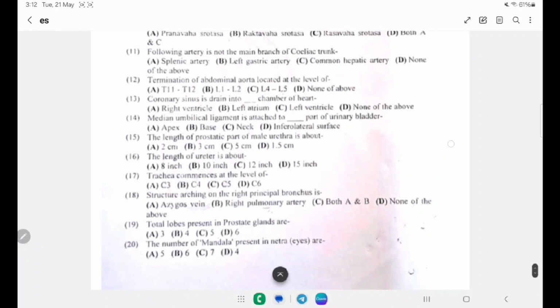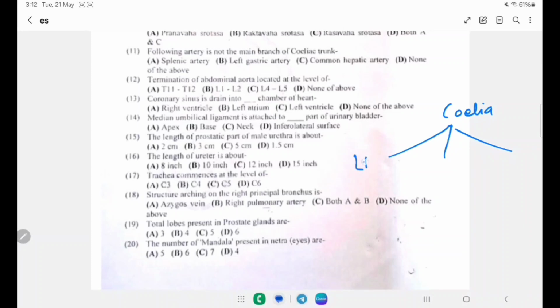Next question is, the following artery is not a branch of the celiac trunk. The celiac trunk is a branch of the abdominal aorta, ventral division, and it has 3 major branches: first the left gastric artery, then common hepatic artery and splenic artery.